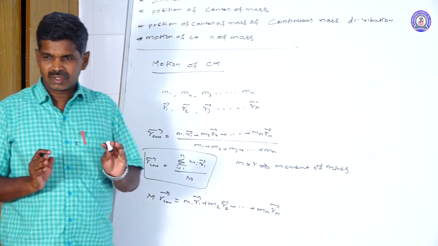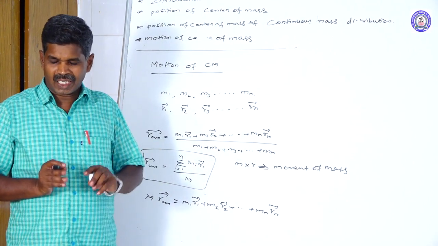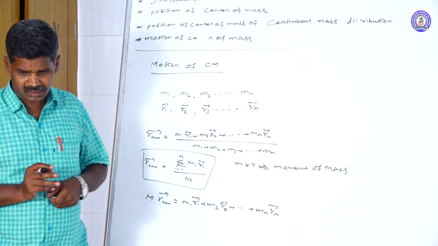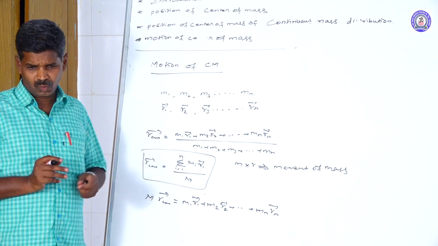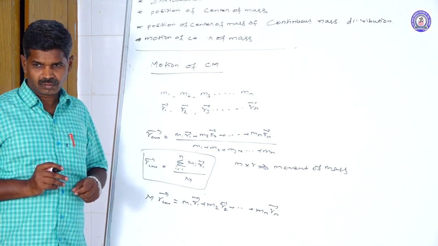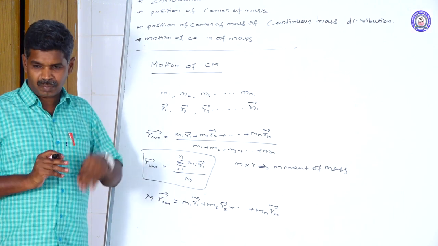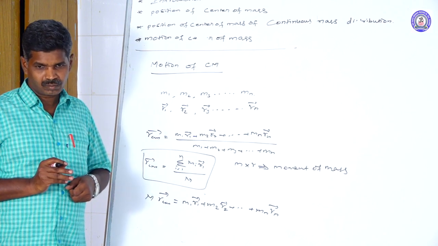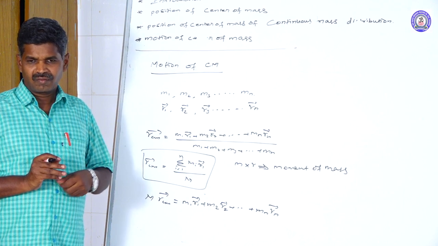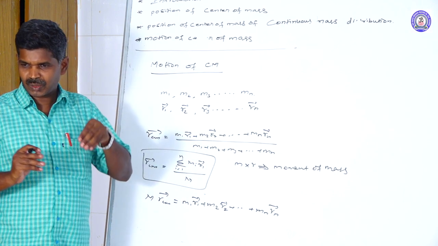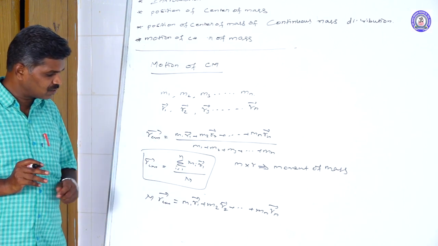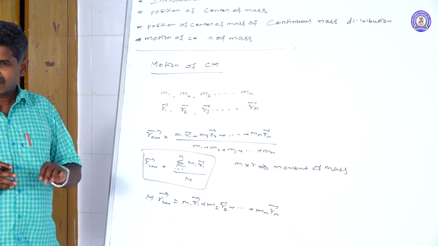The total system is moving, and from time to time their positions change. If the position changes with time, the particles are moving, so there is a velocity for the system. But in a system, each and every particle has its own velocity. How can we find the velocity vector from the position vector? We differentiate the position vector with respect to time, and we get the velocity vector. So we differentiate this whole formula with respect to time.